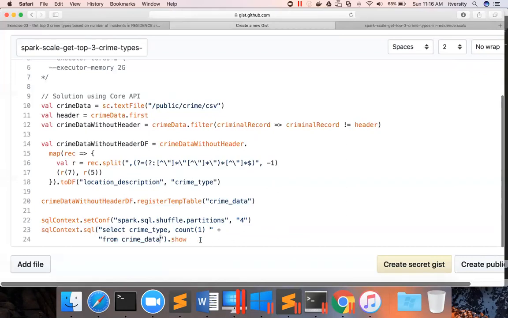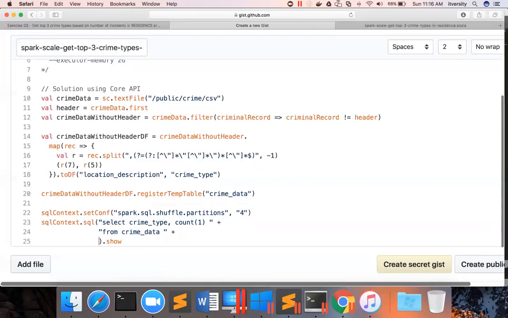From crime data, where location description equal to residence. We are only interested in residence. And when it comes to queries, it's better to put the strings in the where condition in single quotes because our actual query is in double quotes.